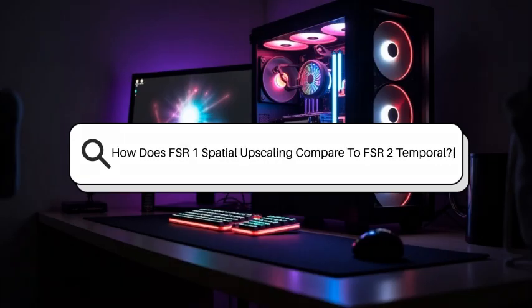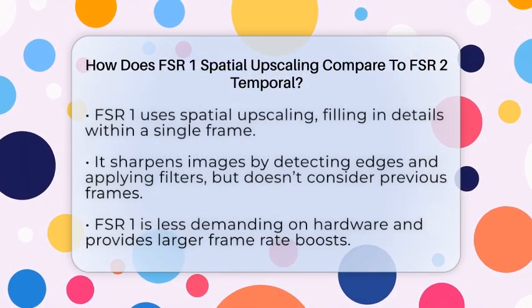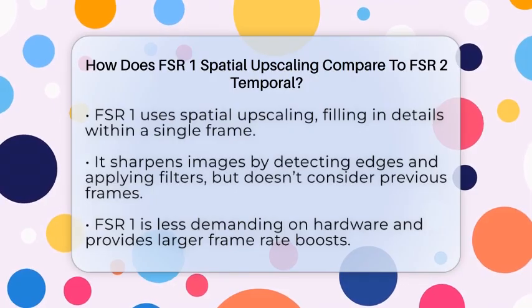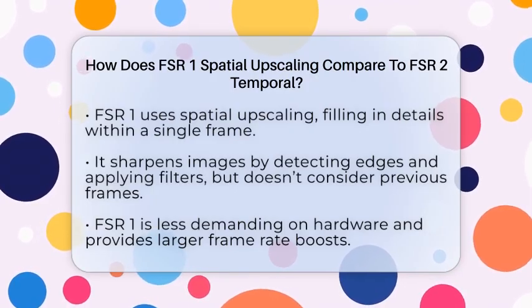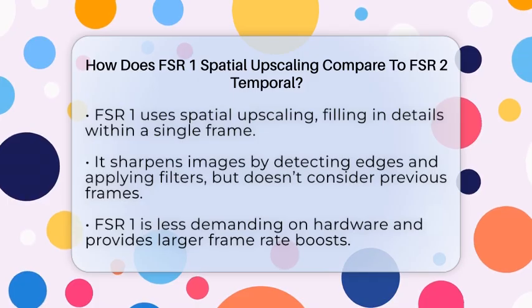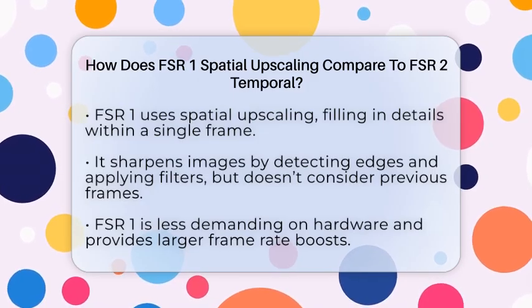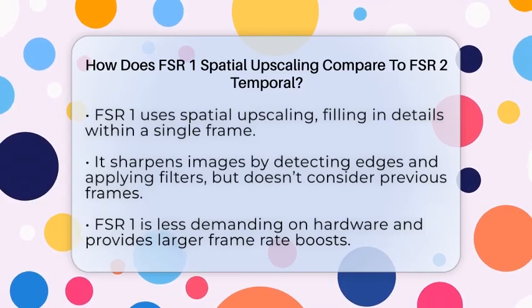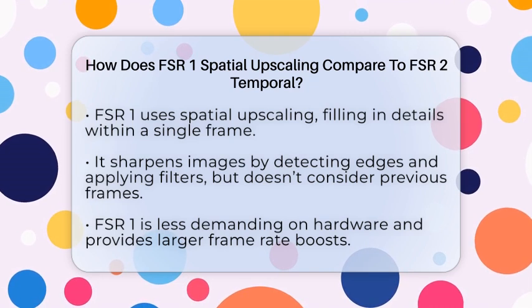How does FSR1 spatial upscaling compare to FSR2 temporal? Imagine playing your favorite game and wondering how the graphics look so good while still keeping the frame rate high. That's where AMD FidelityFX Super Resolution comes into play. But how do the two versions, FSR1 and FSR2, differ in making your game look sharper and run smoother?